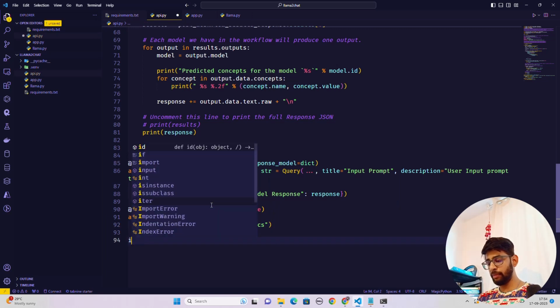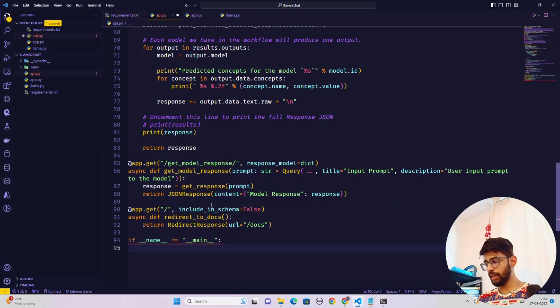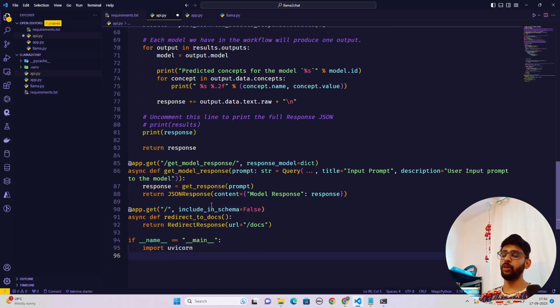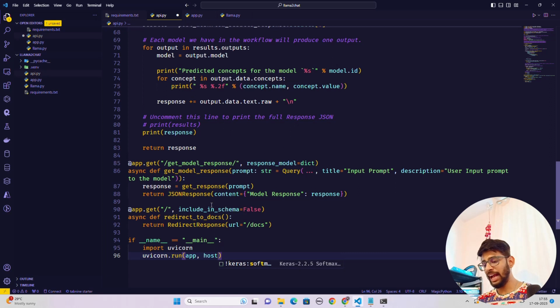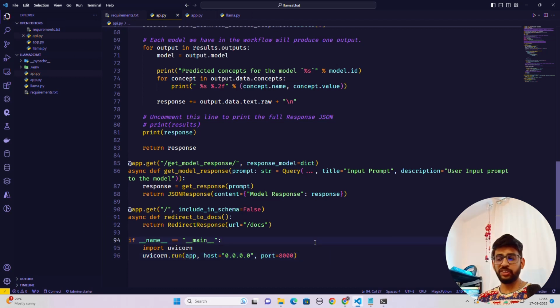And now let's have an if kind of a thing to run this uvicorn. So I'm going to import uvicorn inside this, by the way. Import uvicorn, and here I'm going to basically run this application. So uvicorn.run, and you can specify port, debugger, and so on. I'm going to run this as an app, which is my app initializer FastAPI on top. And my host is going to be localhost, 0.0.0.0. And then I'm going to specify the port, which runs on 8000 on FastAPI through uvicorn. Okay, so port 8000.